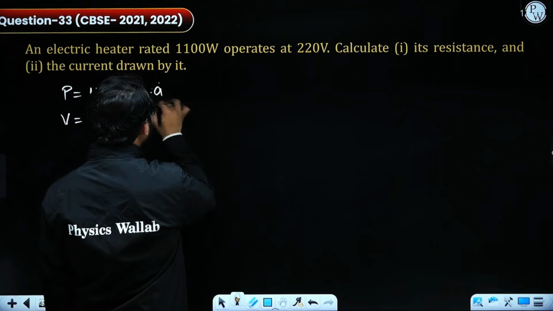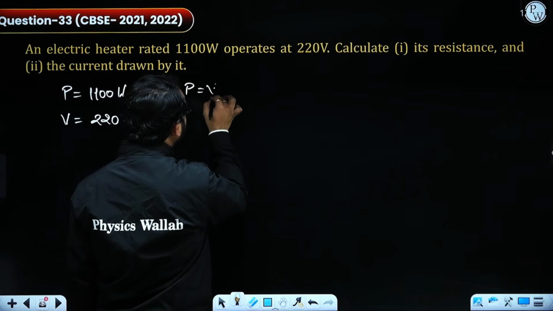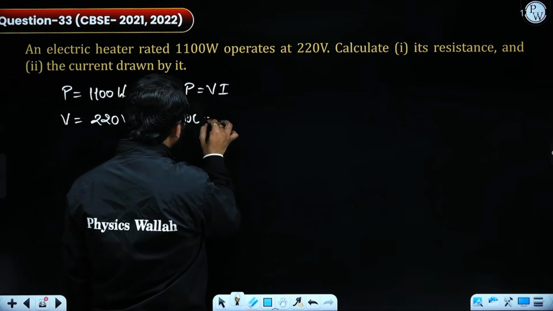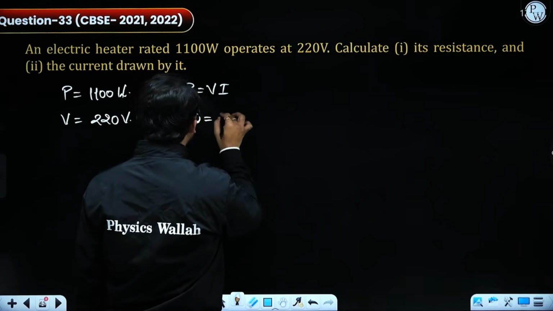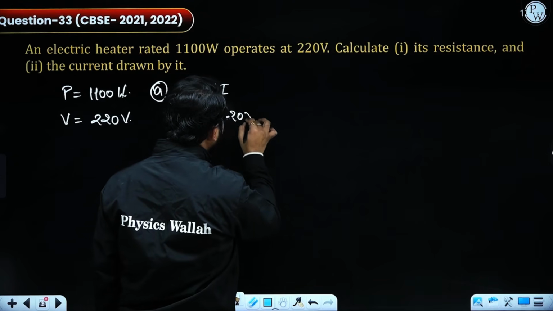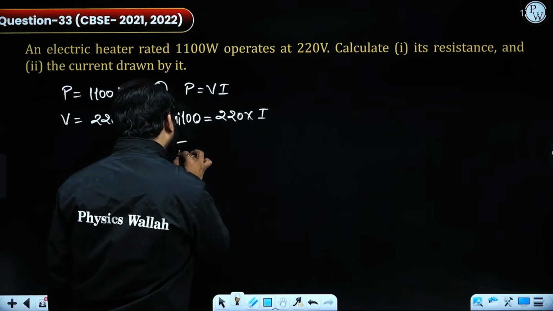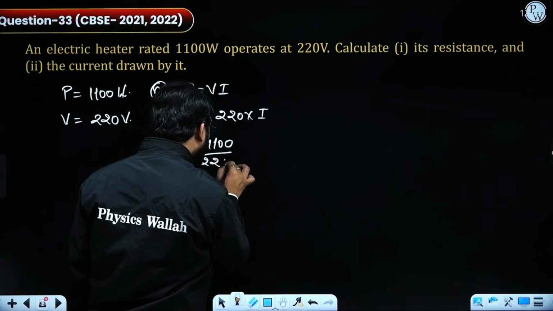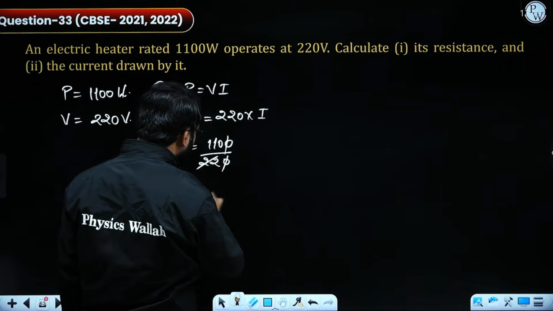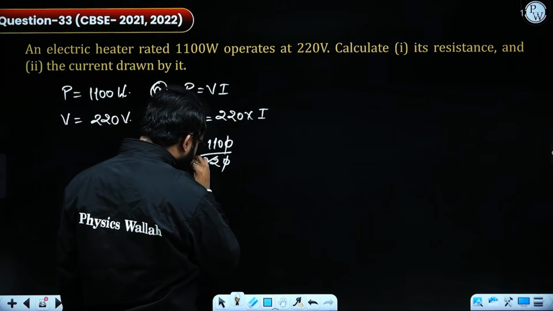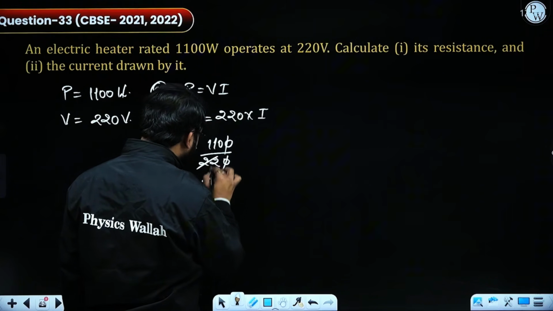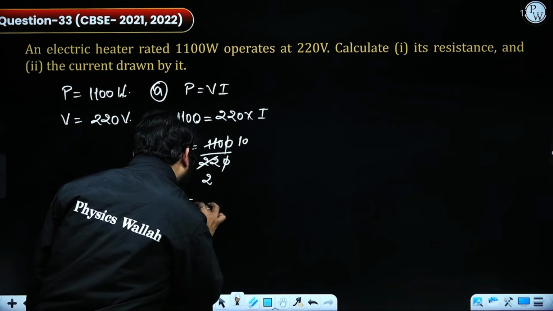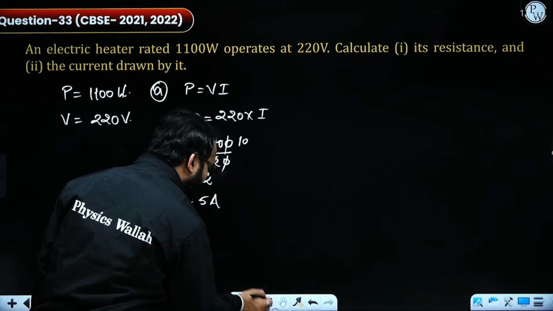The reason is we know the formula for power, that is equals to VI. So the power is given as 1100, V is given as 220, and the value of I will be 1100 by 220. The 0 and 0 will get cancelled out. If I divide by 11, this will be 2 and this will be 10, and finally the value of current comes out as 5 ampere.